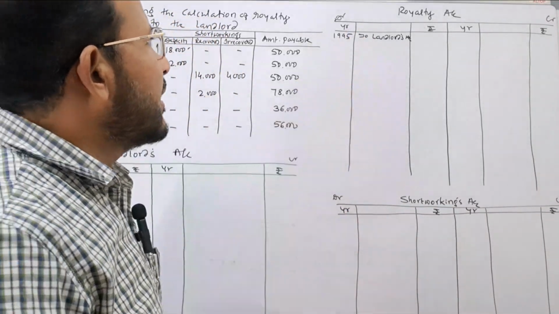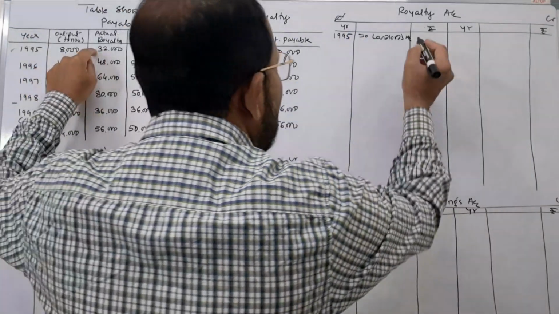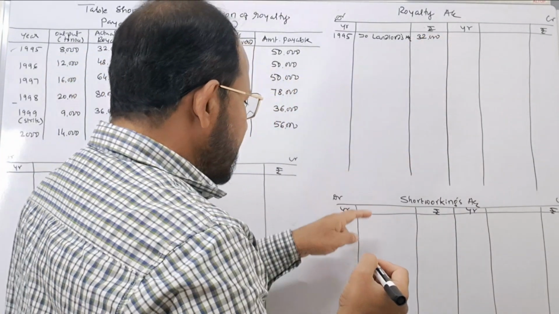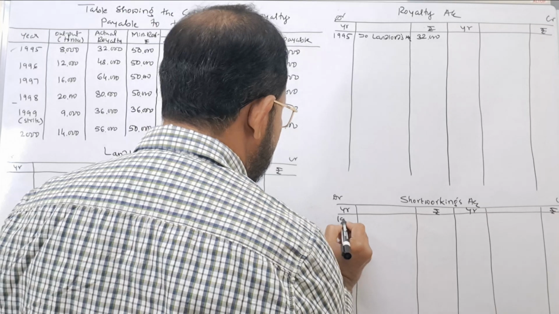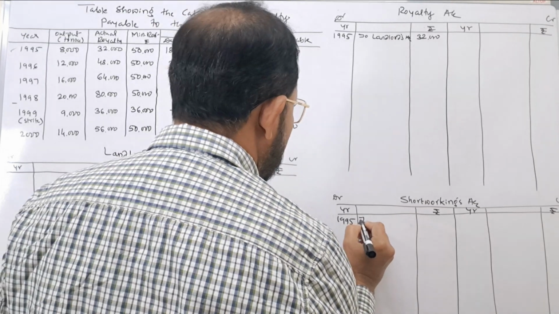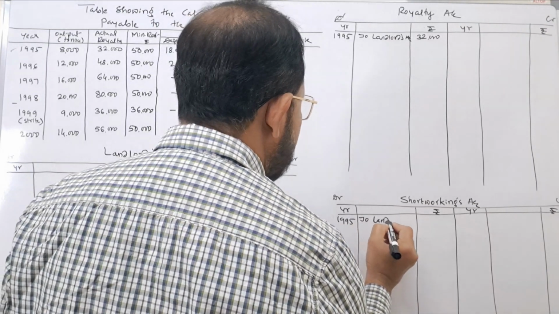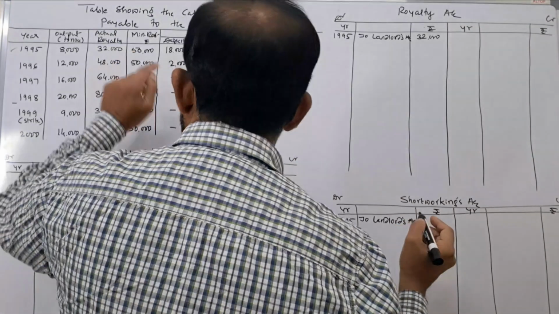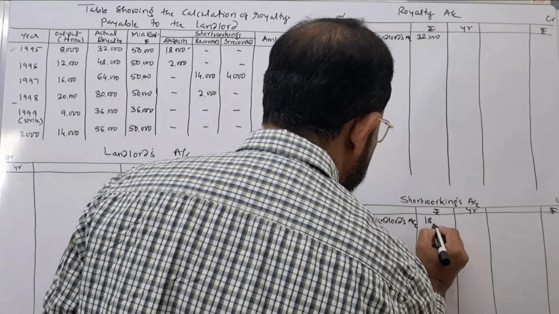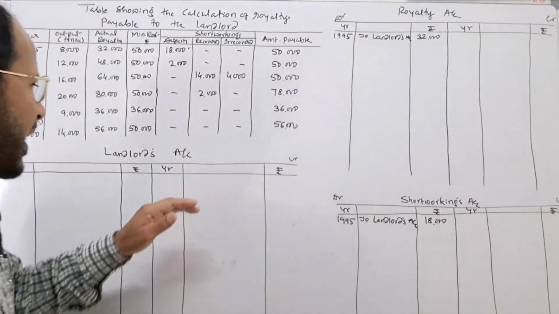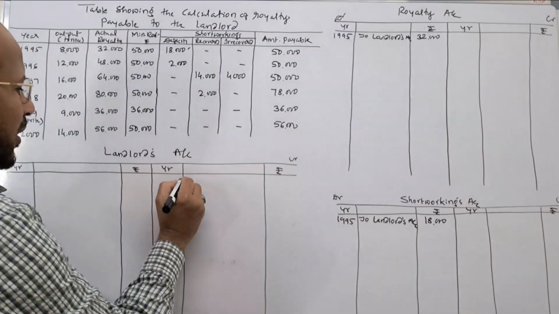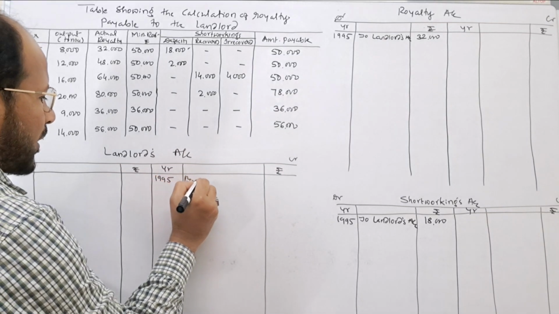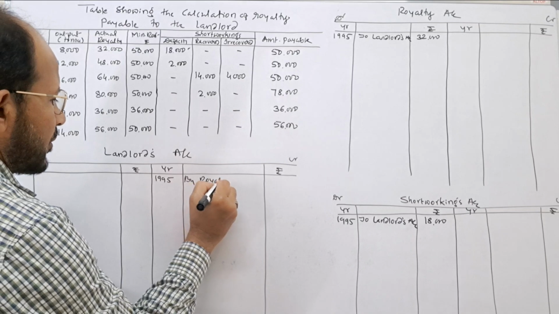Royalty account is debited with the amount of actual royalty, rupees 32,000. Short workings account is also debited and landlord's account is credited. Here short working is rupees how much? Rupees 18,000. And I am crediting landlord's account. 1995, I put by royalty account.